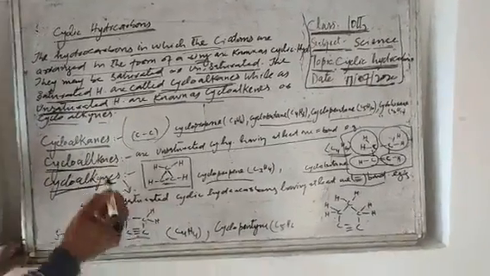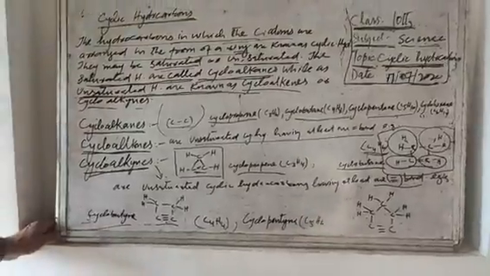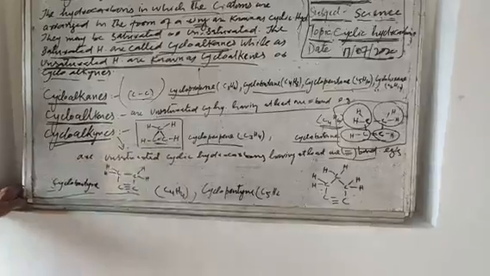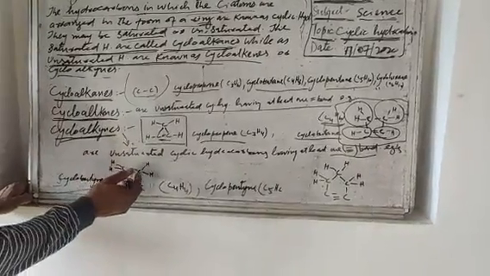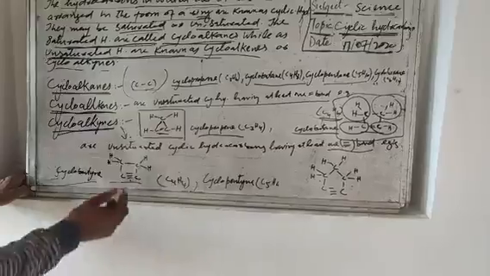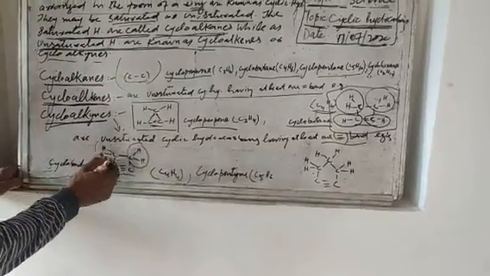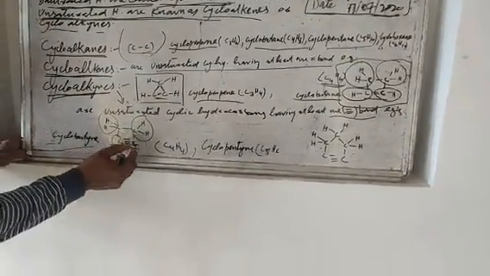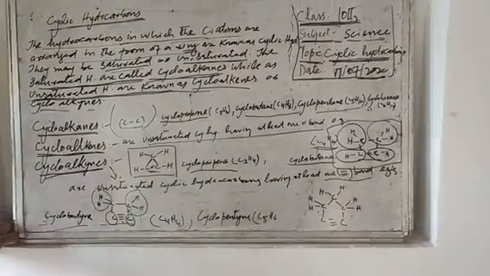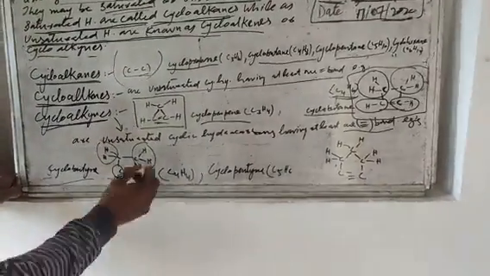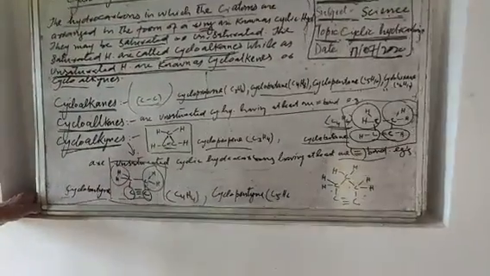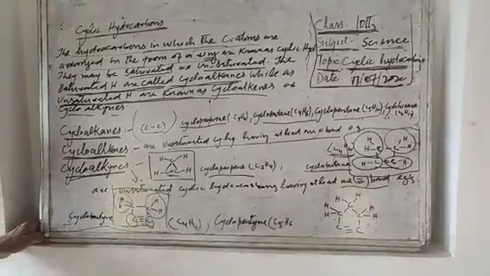There are four carbon atoms. Two carbon atoms are linked with one another by triple bond, and two carbon atoms are linked with one another by single bonds. The carbon atoms having single bond between them are linked with two hydrogen atoms each by single bonds, while the two carbon atoms having triple bond between them are not linked with any hydrogen atom. This is the structural formula of cyclobutadiene. This comes under the category of cycloalkynes.